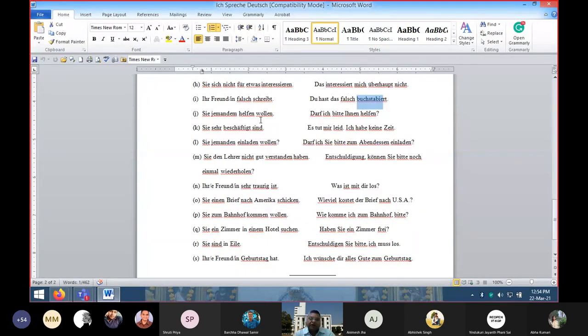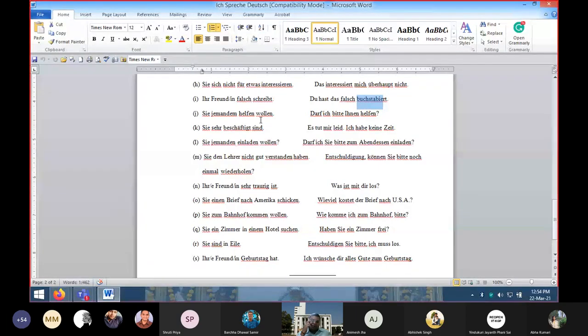Wenn Sie zum Bahnhof kommen wollen, suppose you are on the way and you have lost the way and want to go to the railway station. So what question can you ask somebody on the way? Wie komme ich zum Bahnhof bitte? Could you please tell me how I can reach the railway station? How can I come to the railway station?